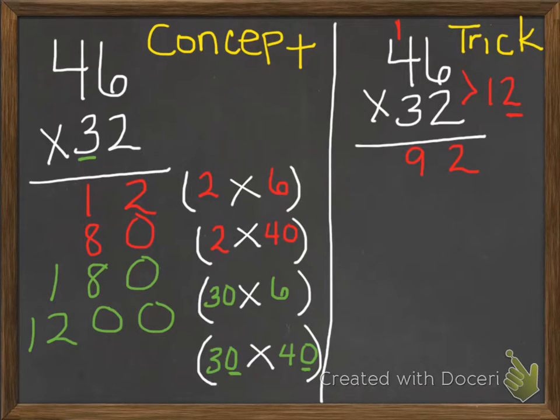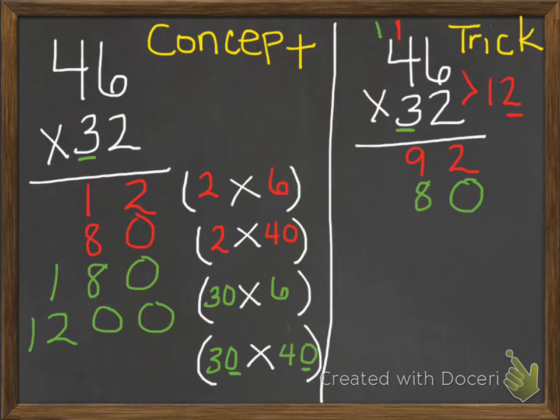Now I'm going to go back to the trick side. So here I'm starting in the tens place. So I have to put a 0 here as my placeholder. So 30 times 6 is 180. But when we're doing the trick, what we say is 3 times 6 is 18. And I put an 8 here, and I carry my 1 here.